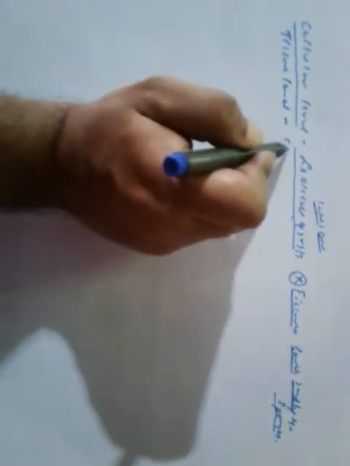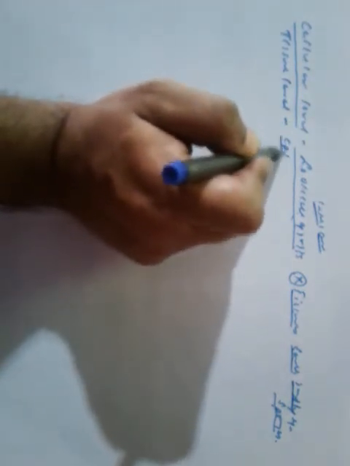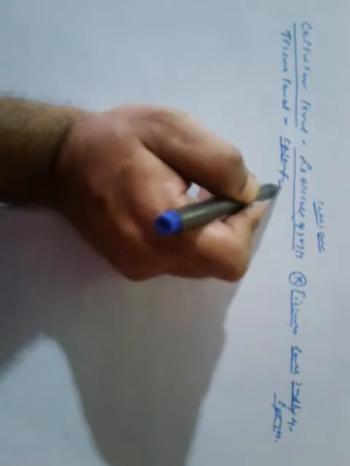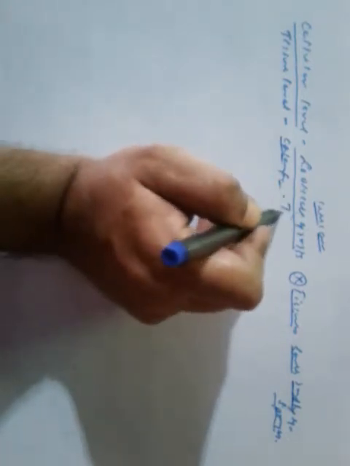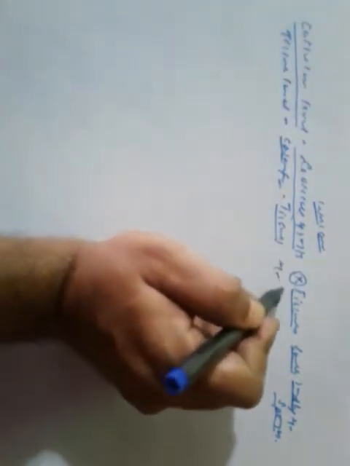Tissue level. The cells performing the same function are arranged into tissues, and examples are coelenterates.